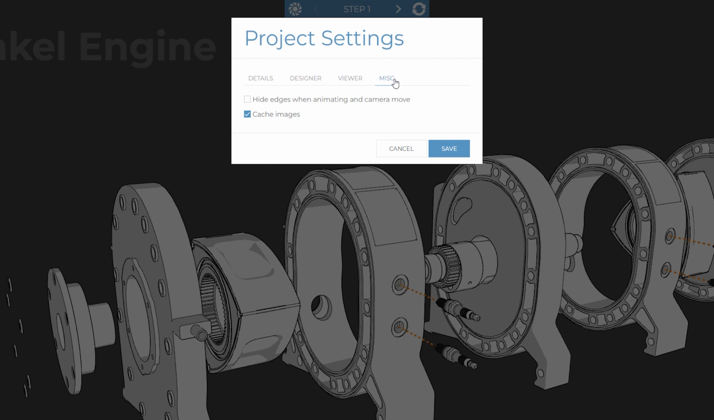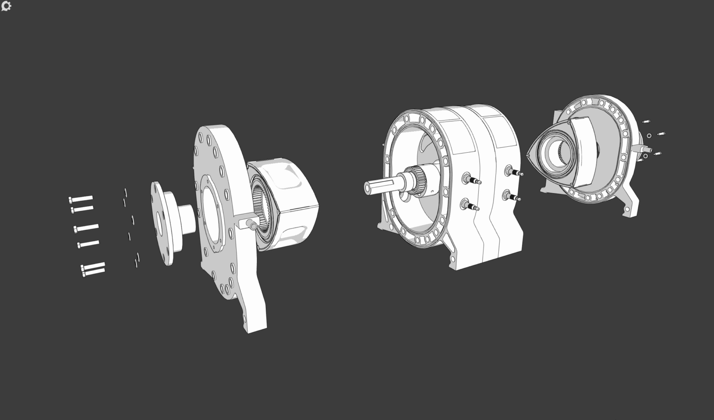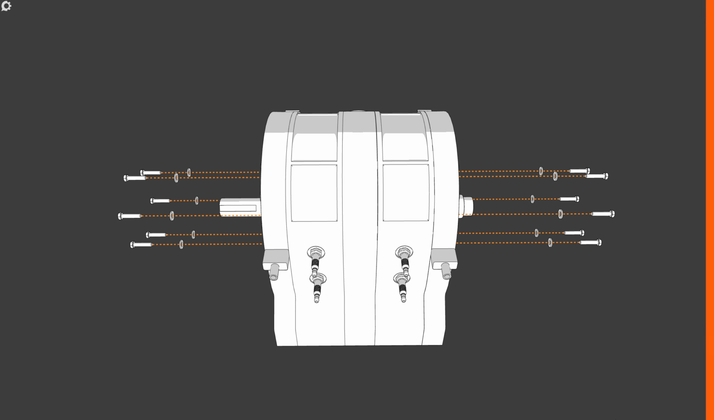The Hide Edges when animating and Camera Move option will disable edges when any camera movement or animation takes place. This option applies to both the designer and the viewer. Hiding edges offers performance benefits and improves frame rate. If you're working with assemblies that have a large amount of complex edges, ticking this option on will improve frame rate, especially on mobile devices.